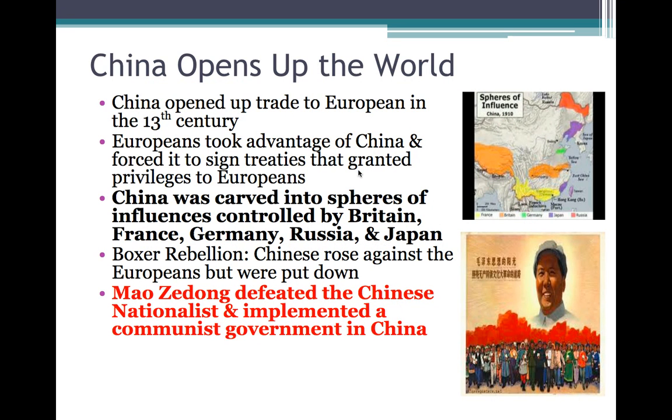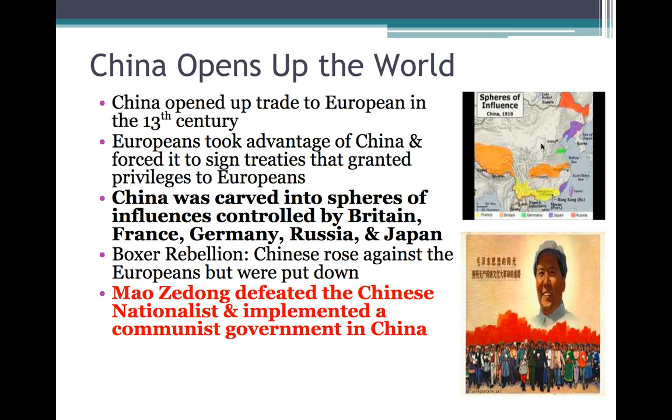China opened up its trade to, you might have heard the name Marco Polo before. China was first seen by Europeans through him, and he came back and wrote stories about China and all the things that they had. But it was really closed off for a long period of time because of deserts and mountain ranges. It goes back to our physical geography.